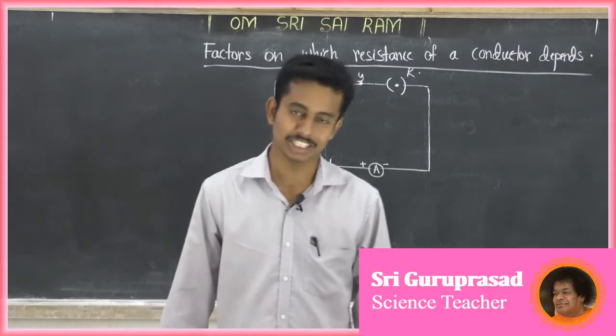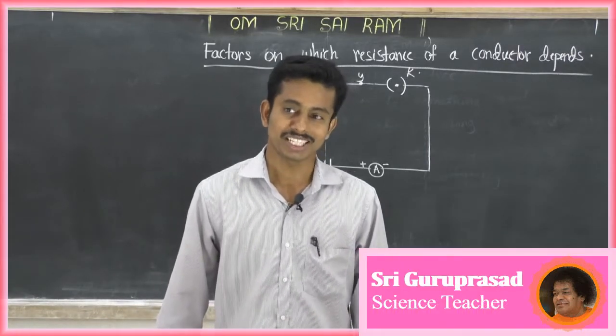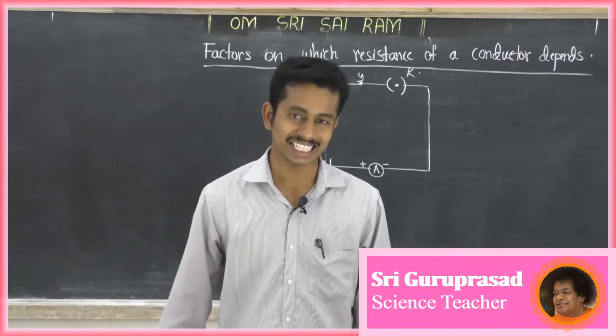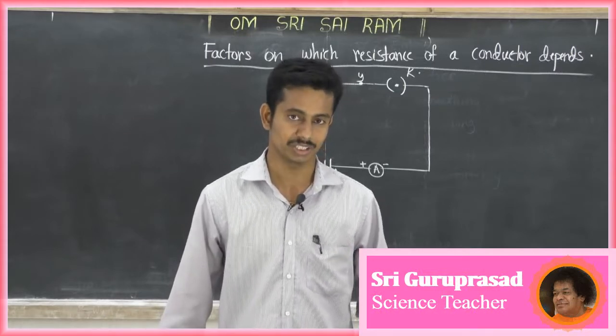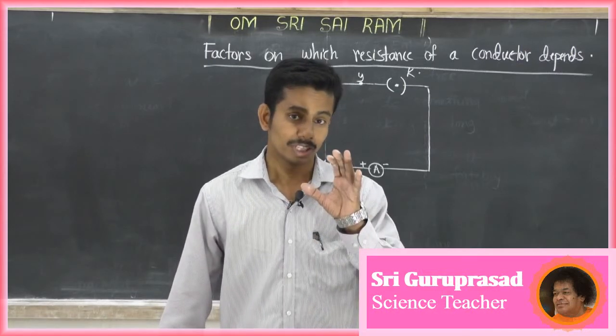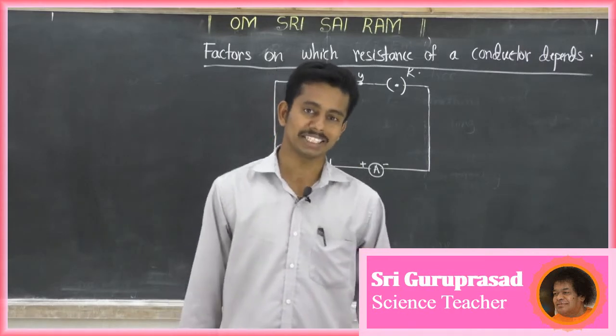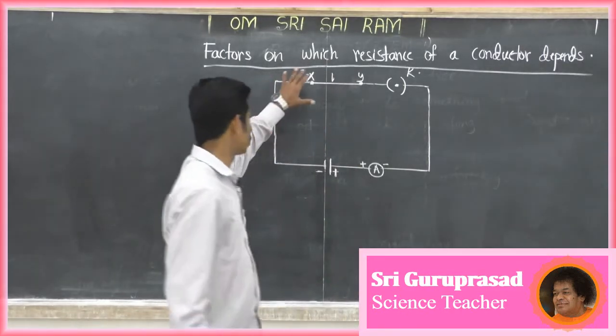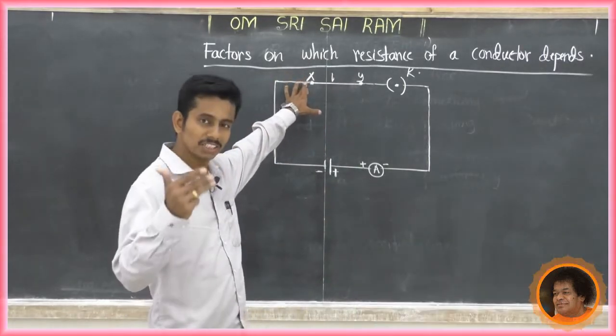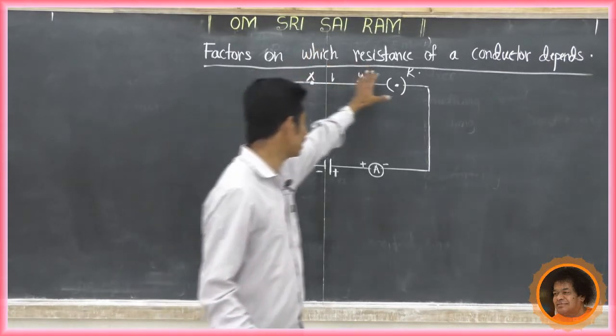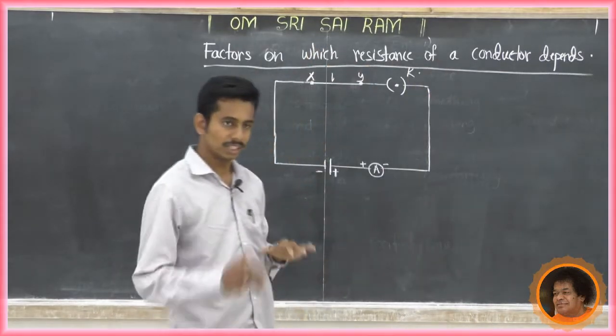Resistance means that which resists the flow of electricity is called resistance. Now, the meaning of the factors which influence the resistance of a conductor.